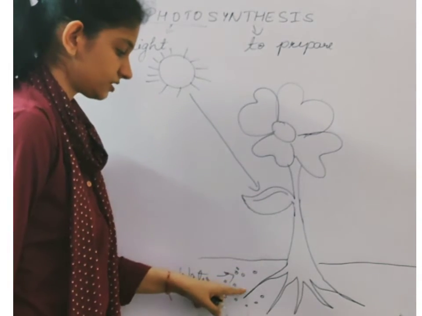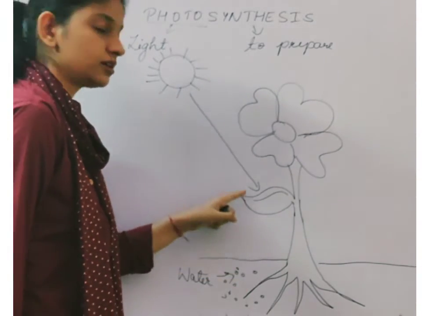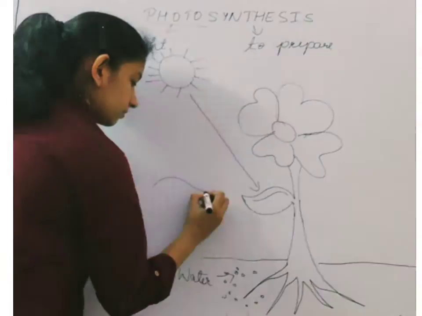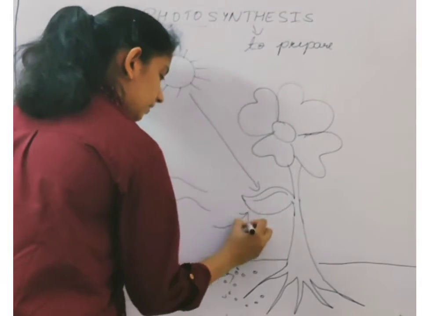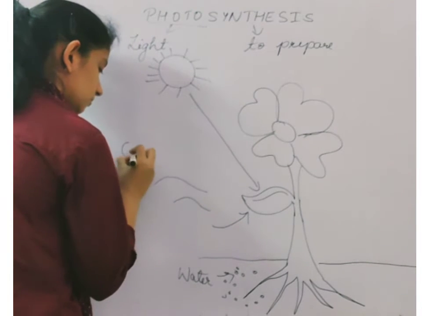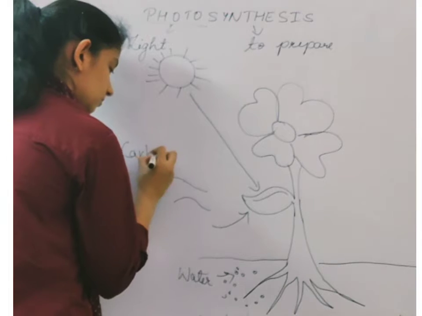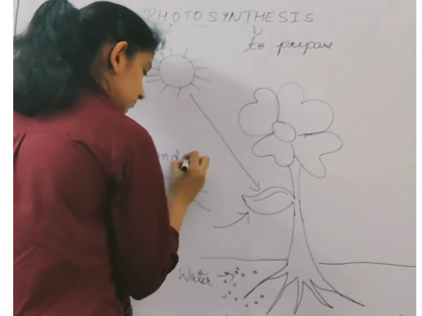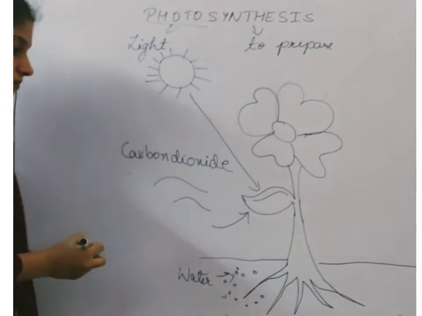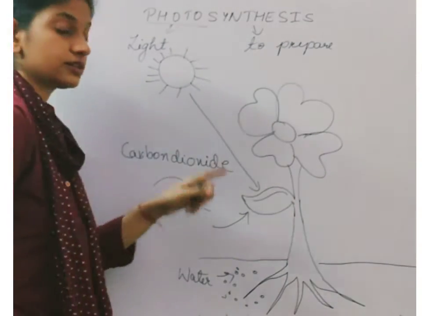So now the leaf has received water, it has received sunlight as well. Okay. Now it will receive carbon dioxide from the air. So what is it receiving?